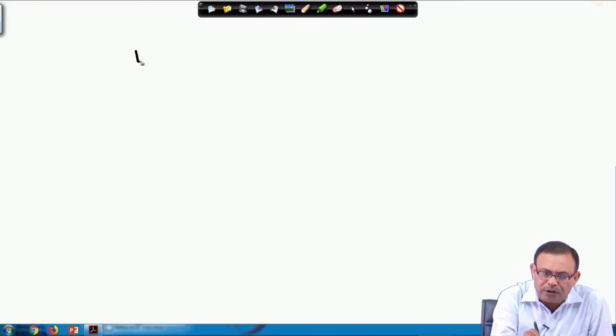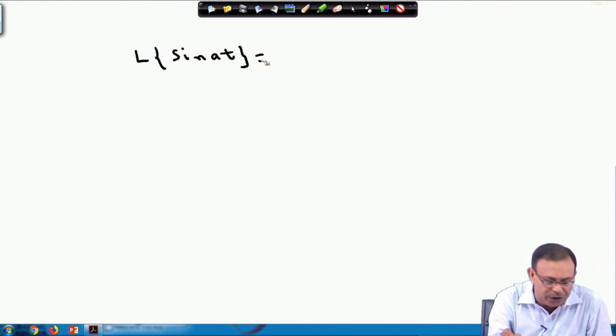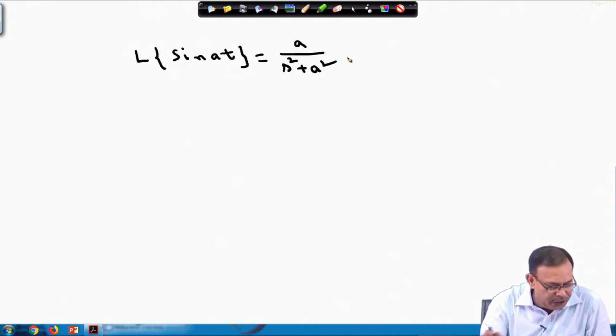we are starting with the Laplace transform of sin a t. This is equal to, you know already, a by s square plus a square.